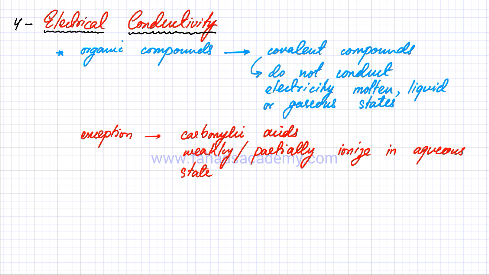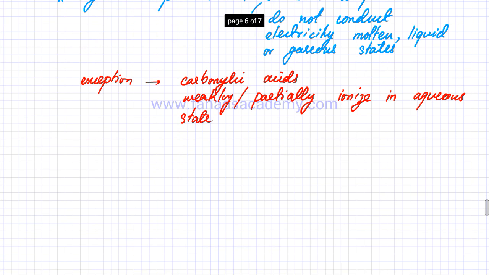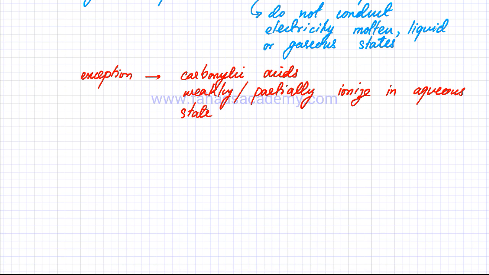So we can take the example of ethanoic acid, and I'll show you how ethanoic acid weakly ionizes.